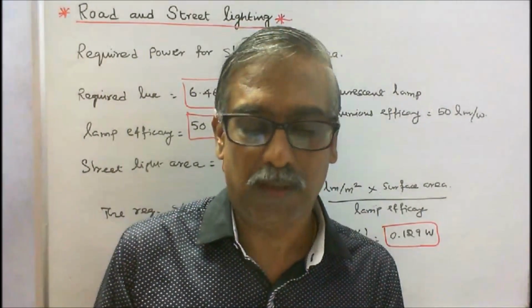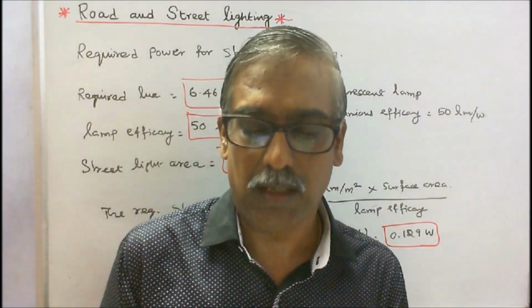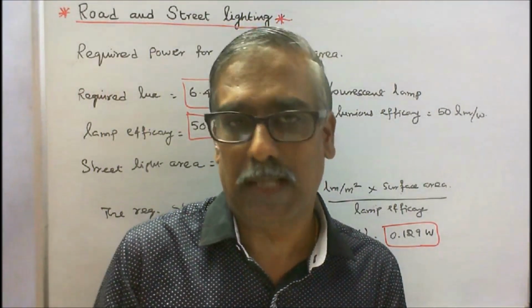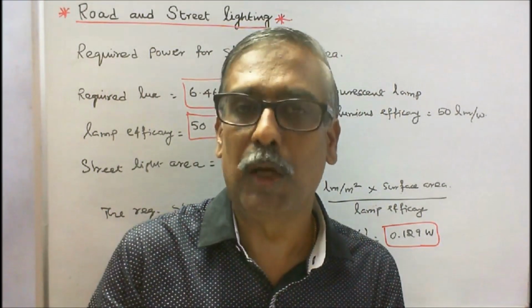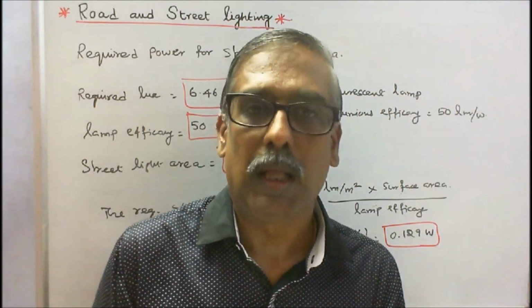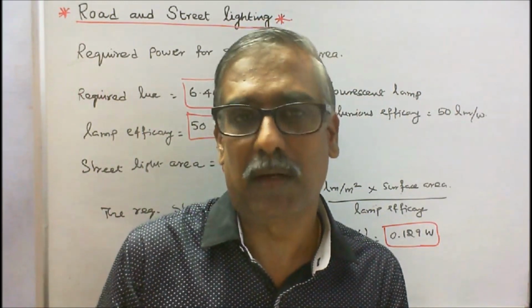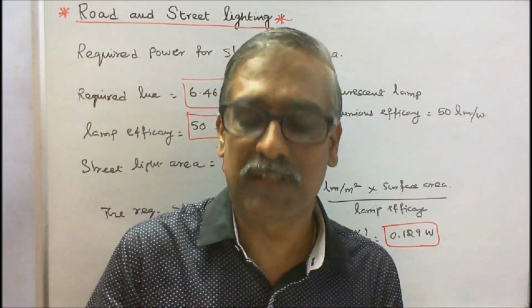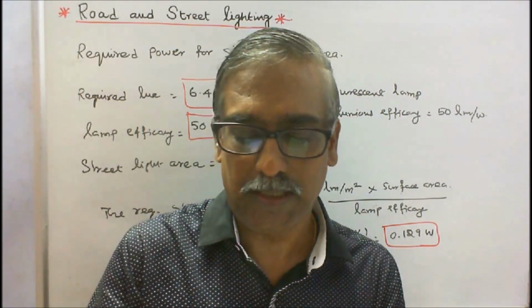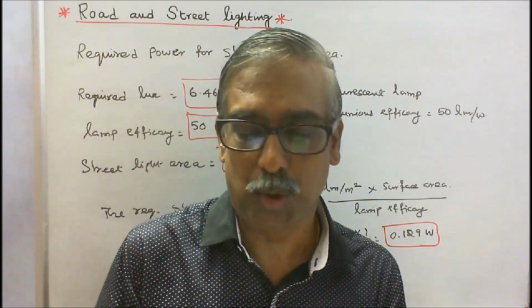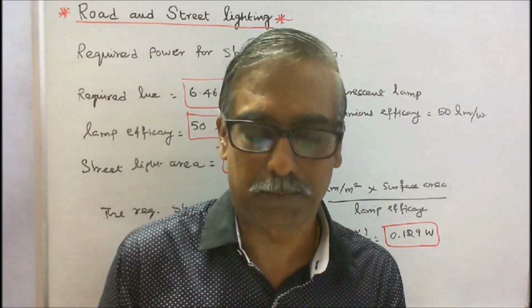Calculate the power for the following street light area. Use fluorescent lamp. Its luminous efficacy is 50 lumens per watt. Required illumination level is 6.46 lumens per meter square. Required street light area to be illuminated is equal to 1 meter square.